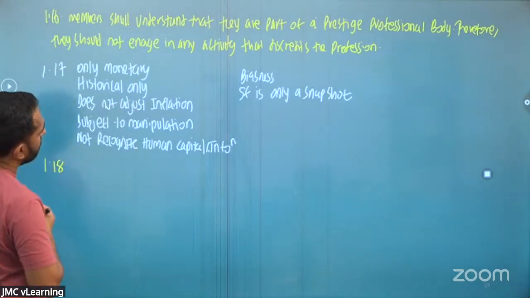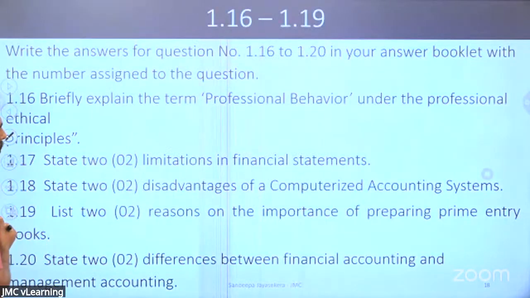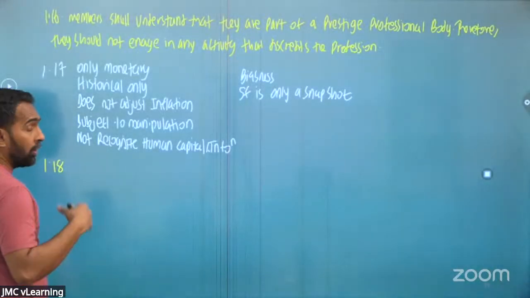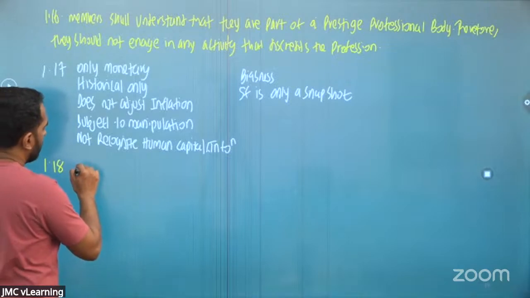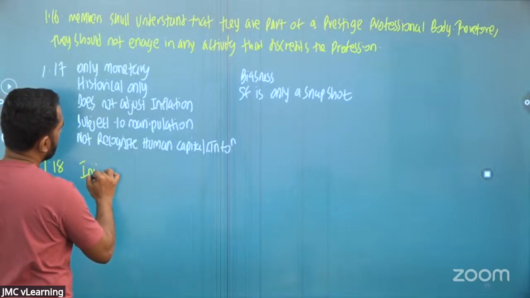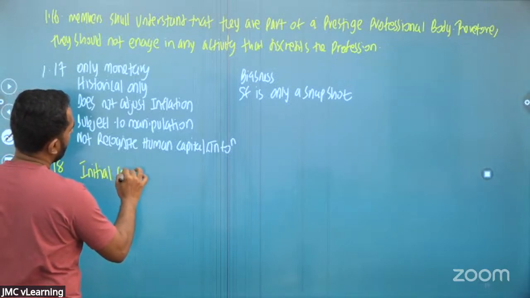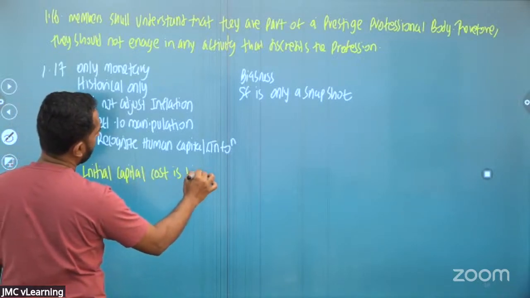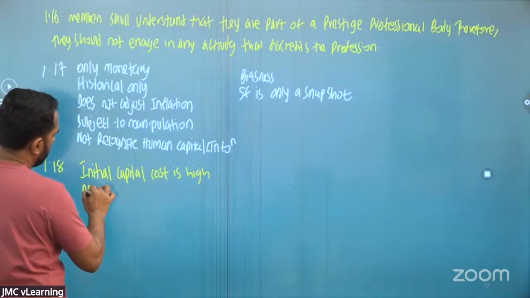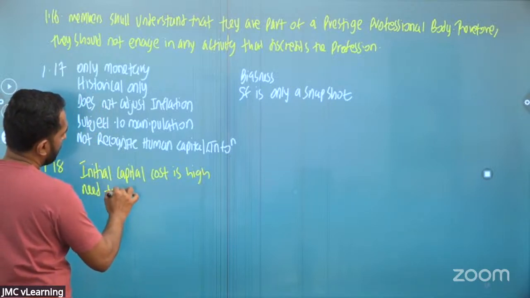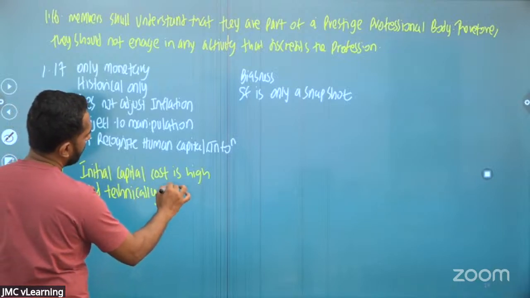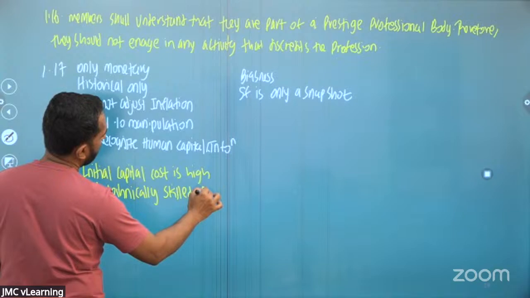1.18. State 2 disadvantages of computerized accounting systems. What are the disadvantages? When you are moving towards a computerized accounting system, Lamai, the initial capital cost is higher. Cost is high. And you need technically skilled employees.